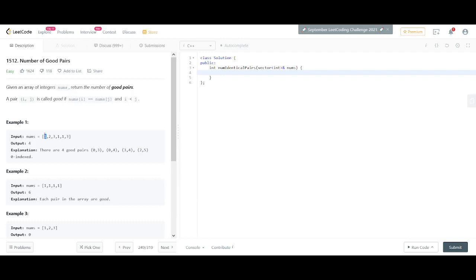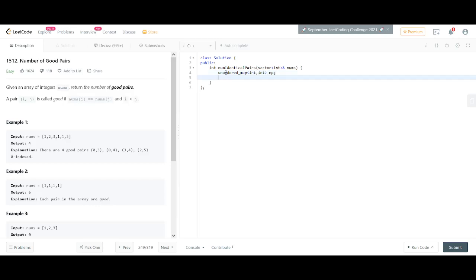And yes, we could do it in O(n) if we keep track of the number of elements that have already occurred. Using that way, we could use a hashing data structure. So right now, I could think of a hash map, which is a map with the key as integer and the value also as integer.